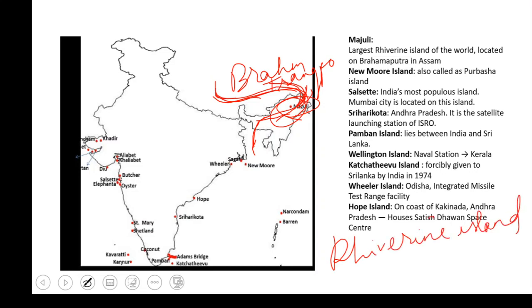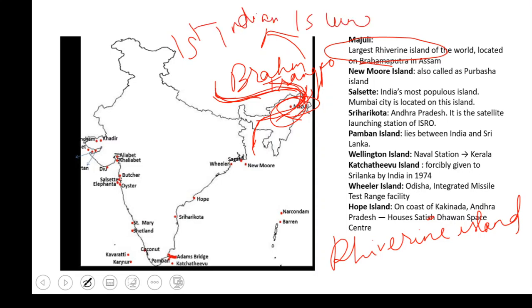So it is the largest riverine island, an island formed by the sediments deposited by a river. Okay, so it is the largest riverine island of the world. So it becomes very important, and it is located on the banks of the Brahmaputra river in Assam. Okay, and this is the first Indian island that was given the status of a district. So now Majuli is a district as well. Okay, this is the first such island in our country which has got the status of a district. It is one of the districts in Assam.